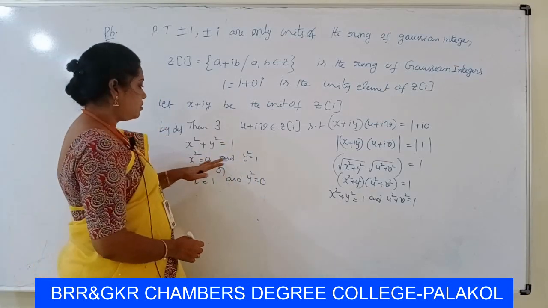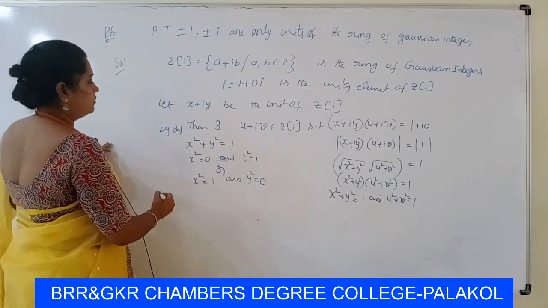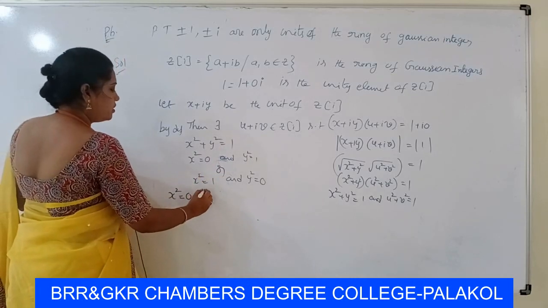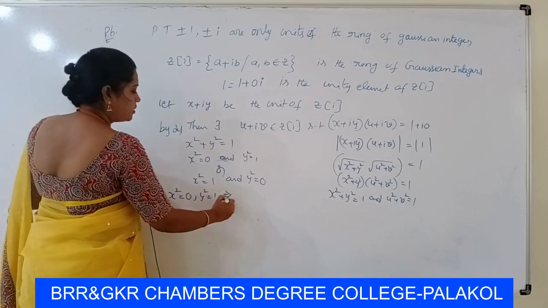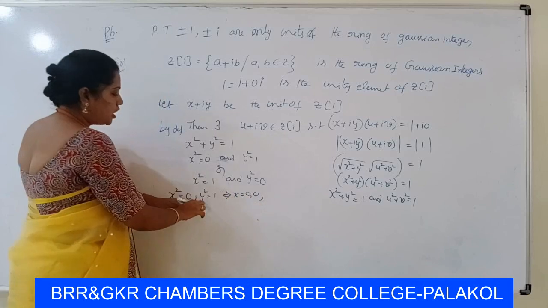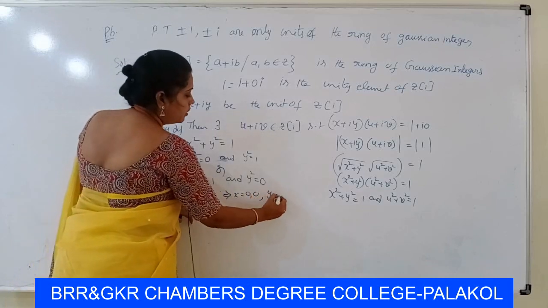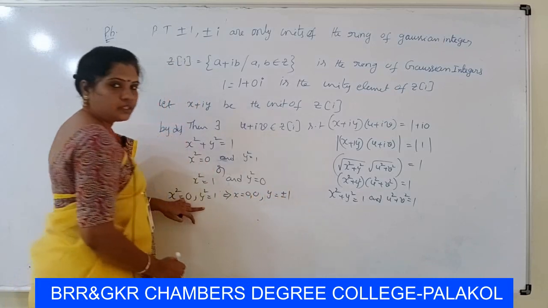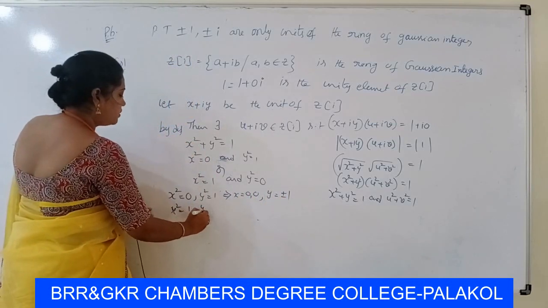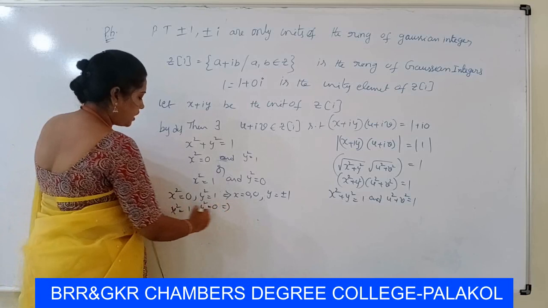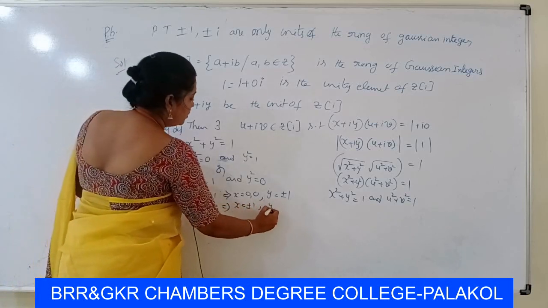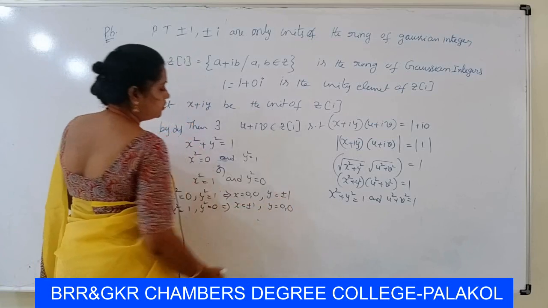We take x square equal to 0 and y square equal to 1. This implies x equals 0 and y equals plus or minus 1. Again, x square equal to 1 and y square equal to 0 implies x equals plus or minus 1 and y equals 0.